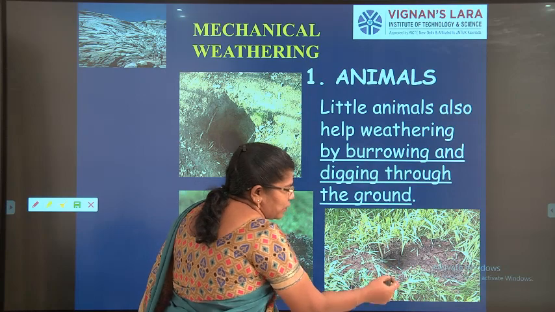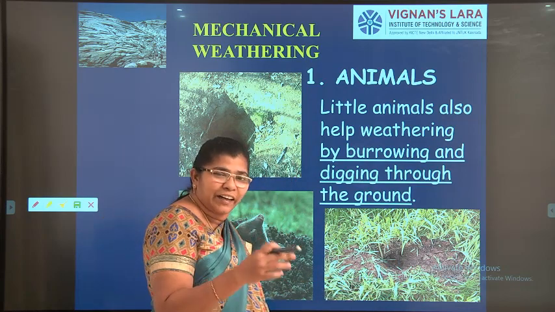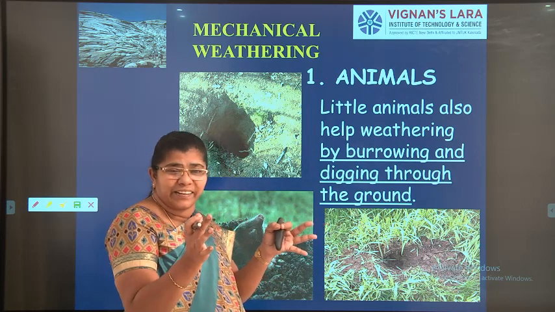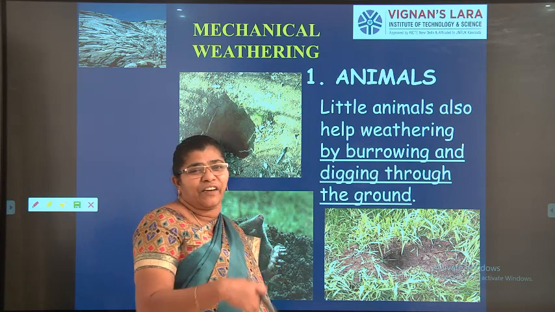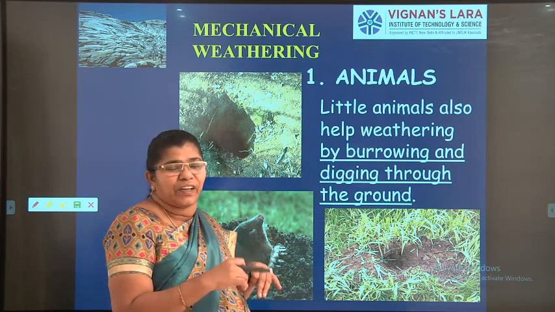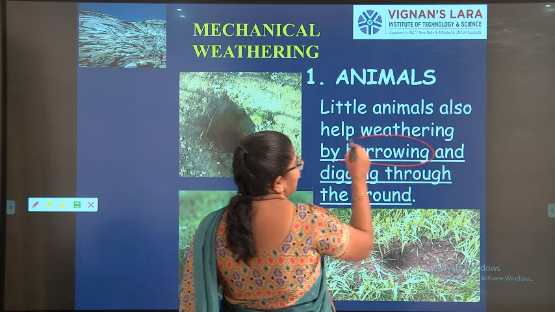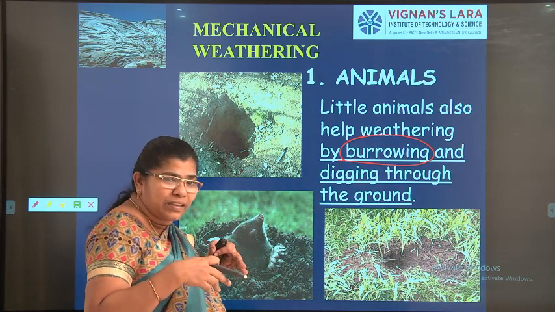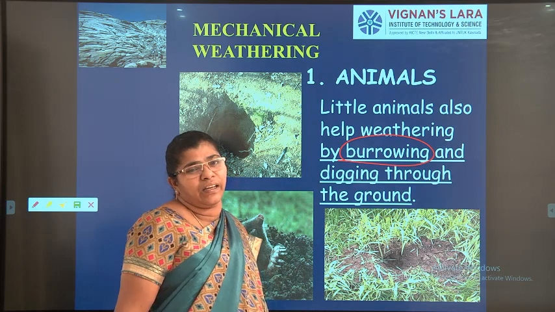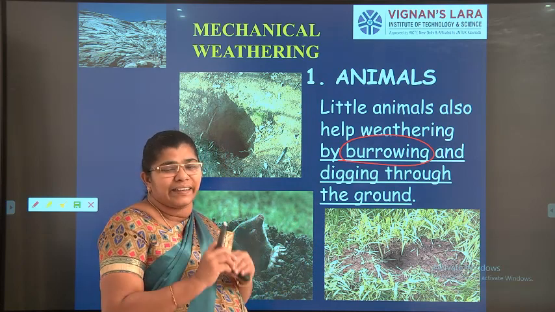So this is a burrow. If you go into the field, you should have seen a rabbit burrowing inside, okay, a big rat, right? The animals have a habit of making burrows. We call it a burrow, right? The burrowing process will be through the soil layer, and again through the rock layers. Due to this, what happened? The particles get scattered here and there.